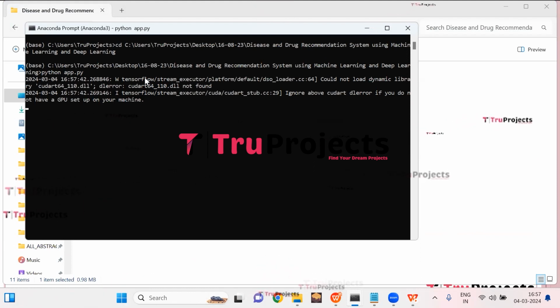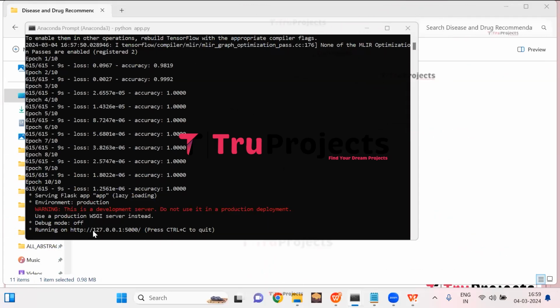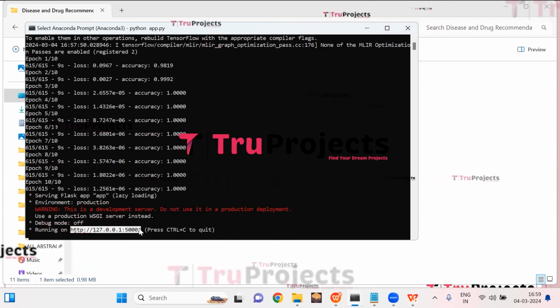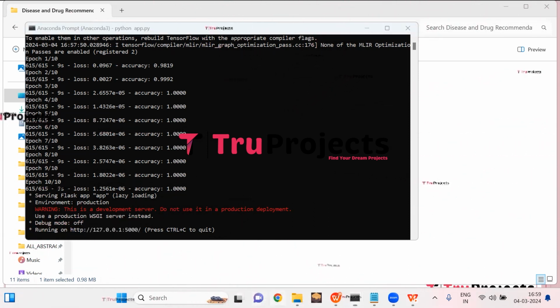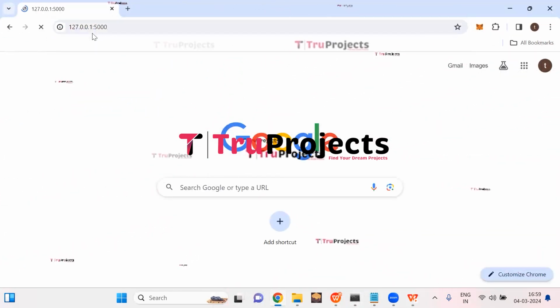After running the app.py file, the Flask framework will host the application locally at the default address, which is this localhost, and port, which is this. Now copy this local link provided by the Flask framework. I'm copying the link and paste this copied link into any web browser. I usually prefer Google Chrome and hit enter.